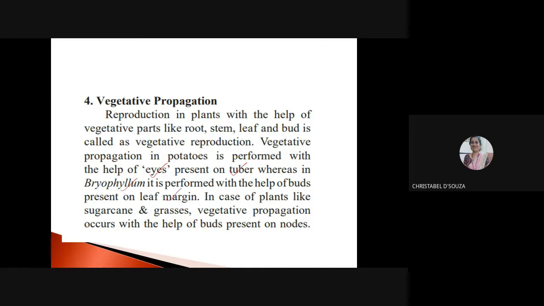Sugarcane and grasses, propagation occurs with the help of buds present on the nodes. So this is my vegetative propagation, where besides the flower, if reproduction takes place from other parts of the plant, it is known as vegetative reproduction.